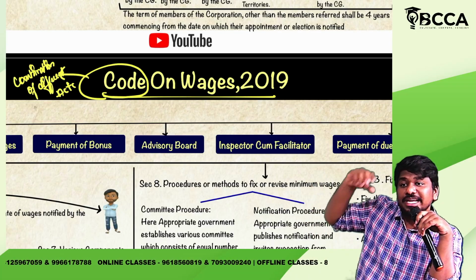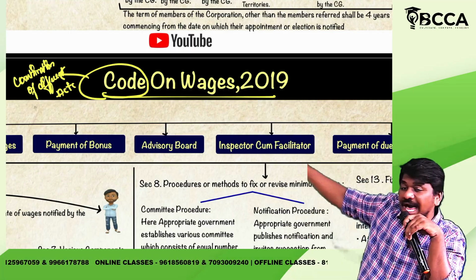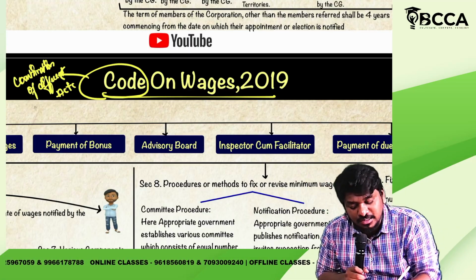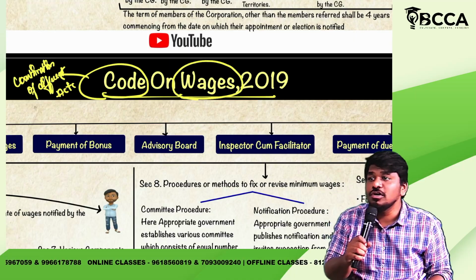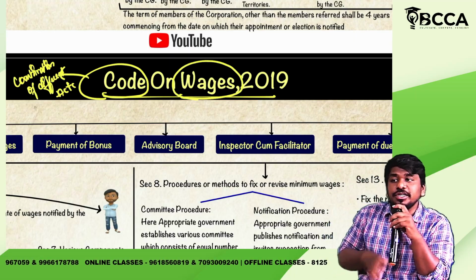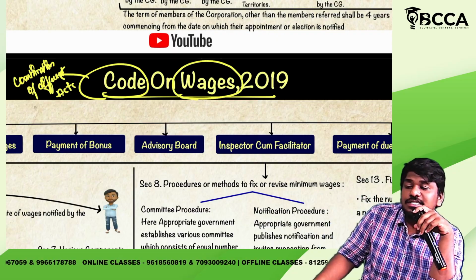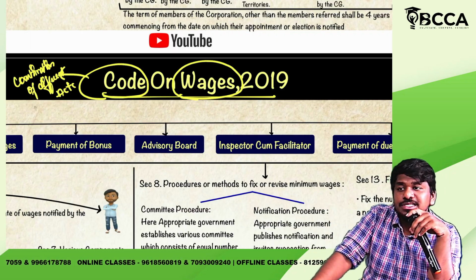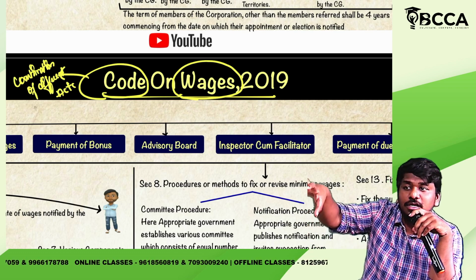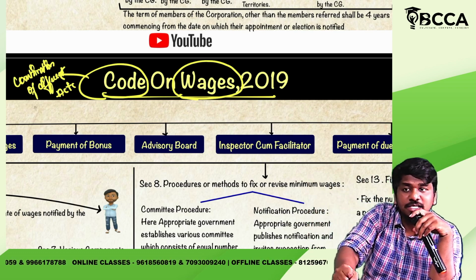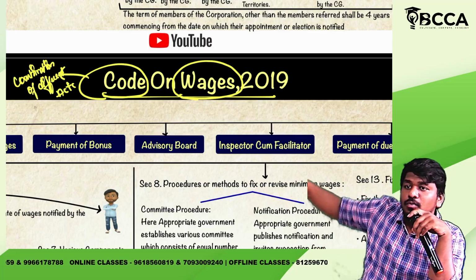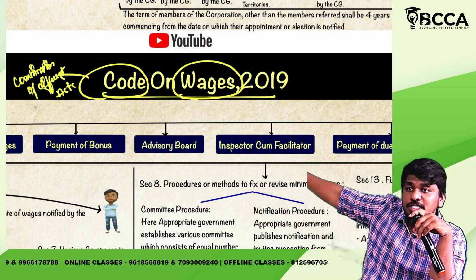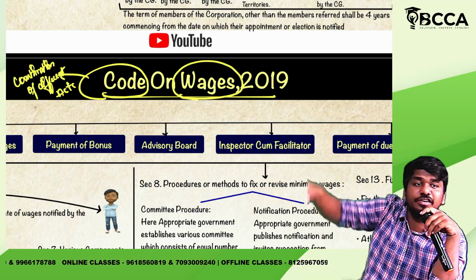There were many acts which were related to wages. What the lawmakers thought is, instead of giving 2 or 3 separate acts, we'll mix all those acts into one place and give one act called Code on Wages, a combination of different acts.